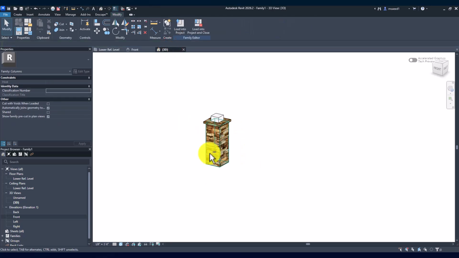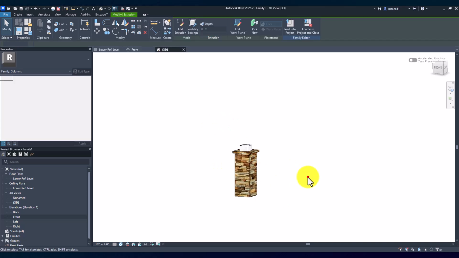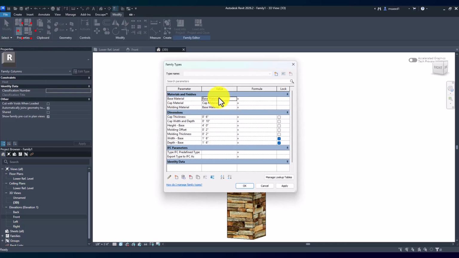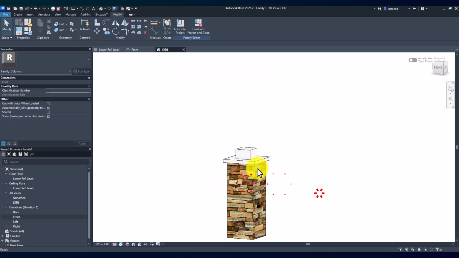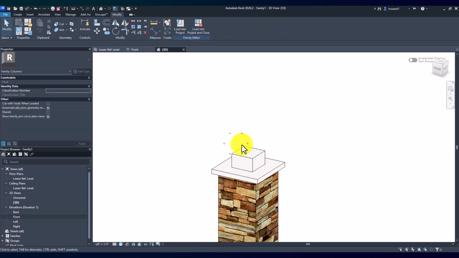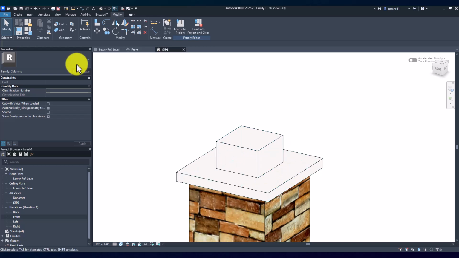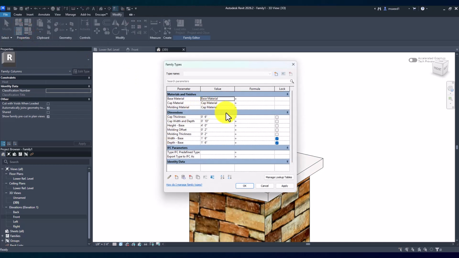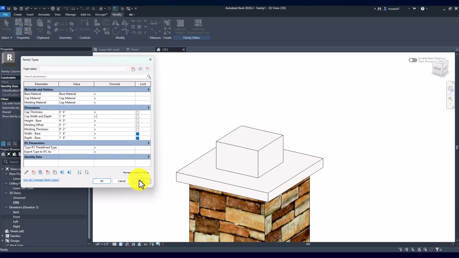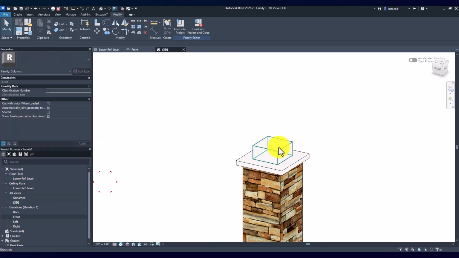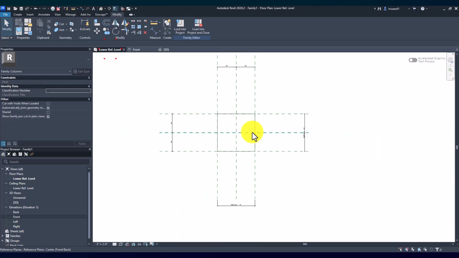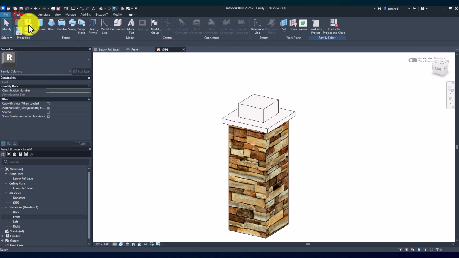And there we go. So then we have our cap on top. Actually, I'm going to use the cap material as the molding material as well. I think that'll look nicer. Okay, perfect. Now we're going to have our column. I do think I want this to be a bit wider covering the molding. So we'll go back to our parameter and play around with that. The cap width and depth, I actually want it to be maybe 12 inches. You can see how playing with these numbers, everything's super parametric already. So that's perfect.